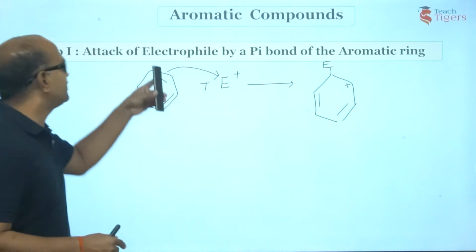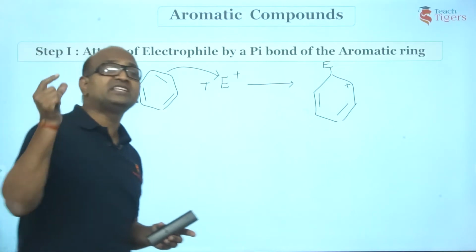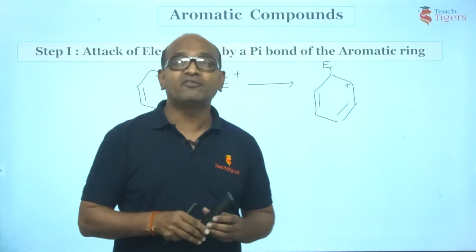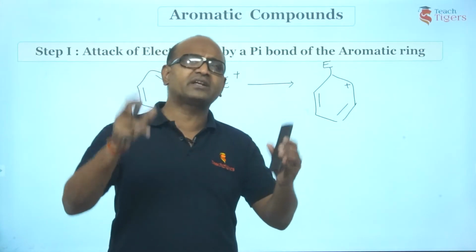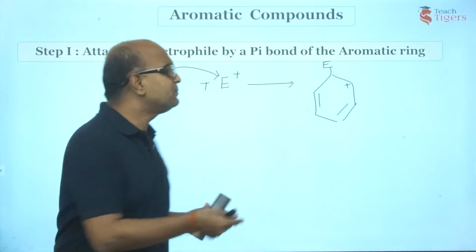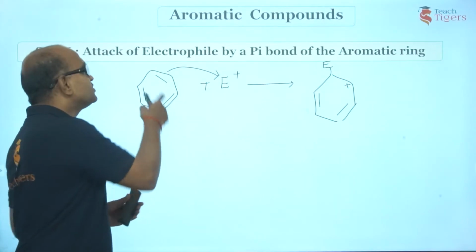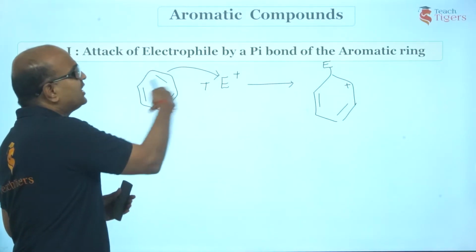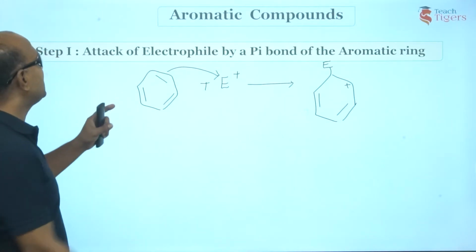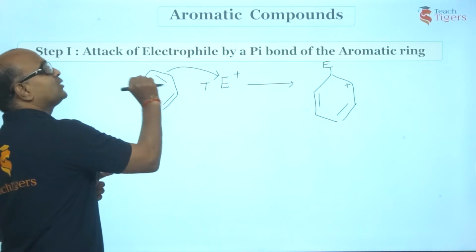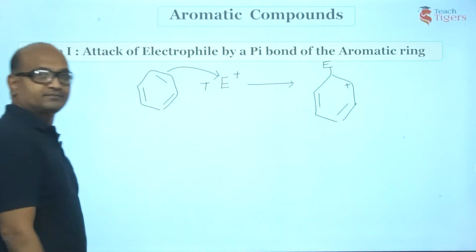We have 3 bonds. Sir, why did you select this? Now guys, you can take any pi bond. I told you benzene is a perfect and pure example of a hexagon. All the bond lengths, all the bond angles, everything is a perfect hexagon. Right? You can break either this bond, you are going to get the same, or you break this, you are going to get the same. Sir, why did you write the positive charge here? Why not here? You'll get the same. Right? So there is no difference. So first step is the attack of this electrophile by a pi bond, this pi bond donating electrons.